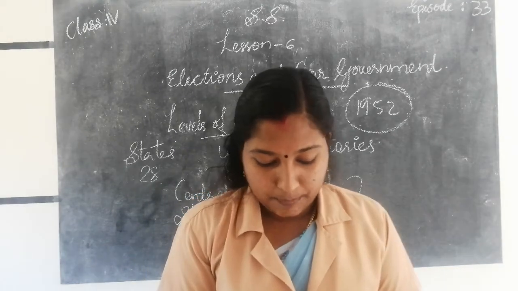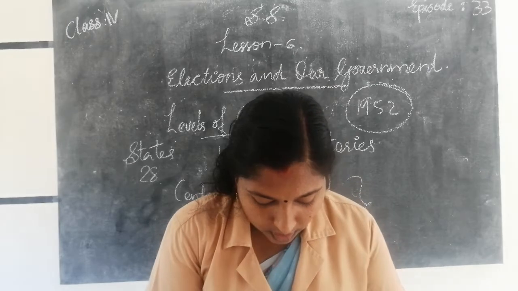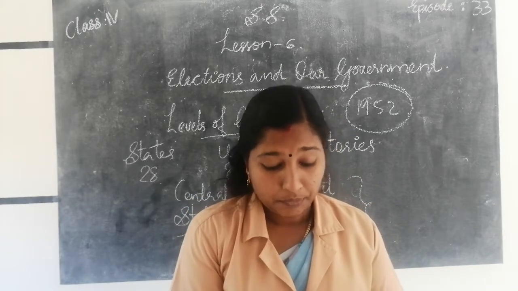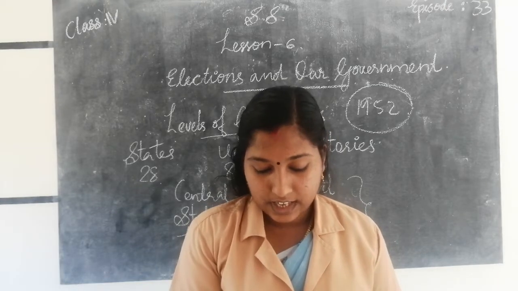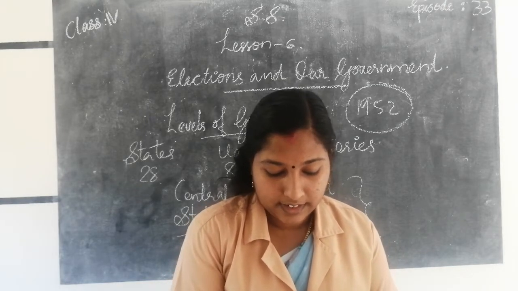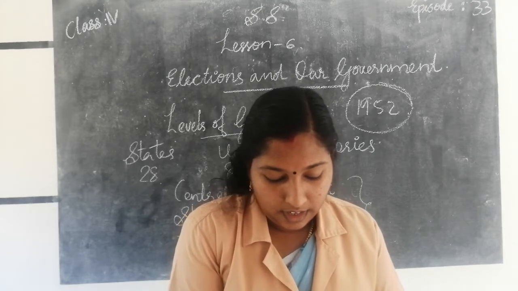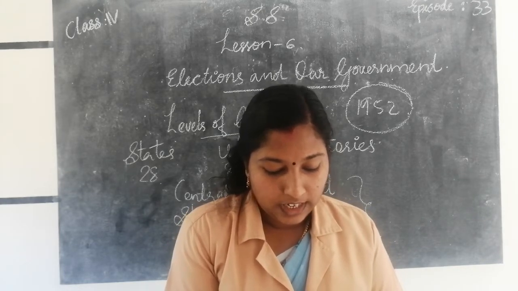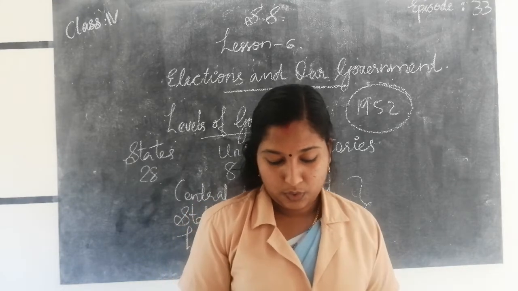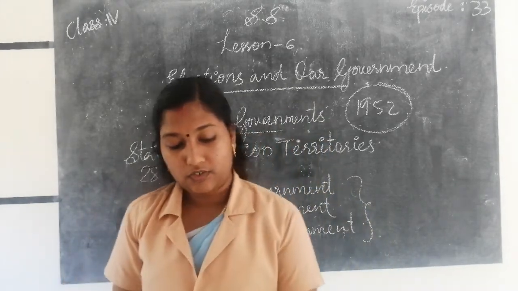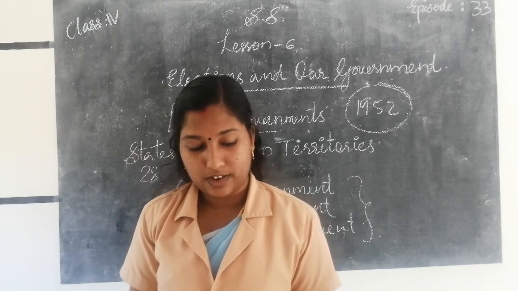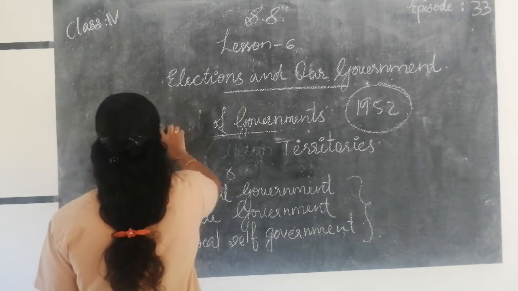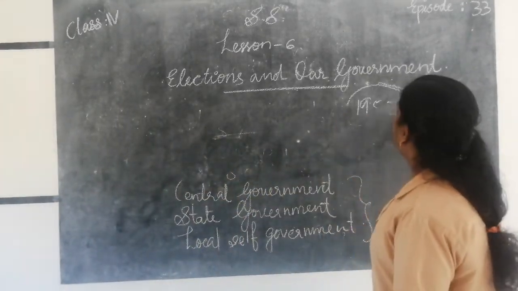First, the Parliament. Here in your textbook, the Parliament House of India and the Rashtrapati Bhavan are given. All of you listen. Next we are going to learn about the union government or central government. The central government is called the union government.